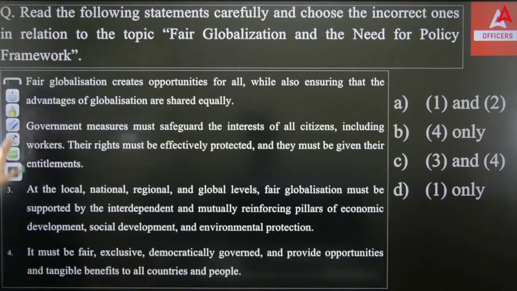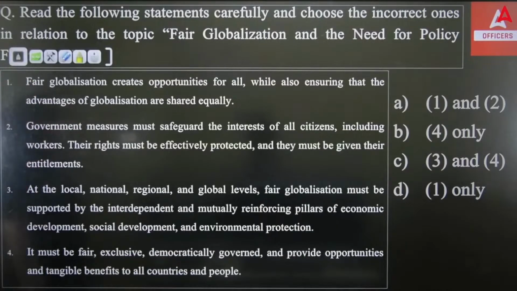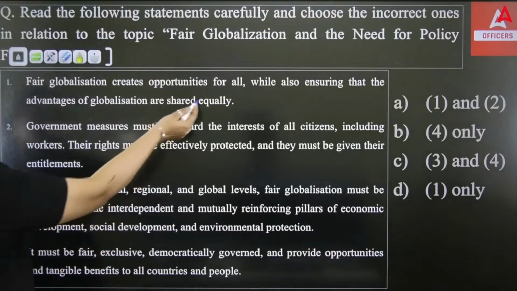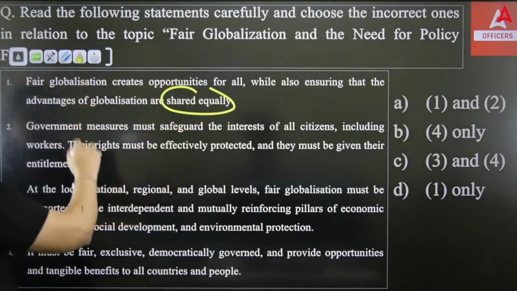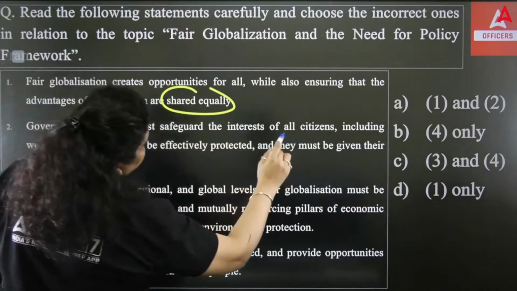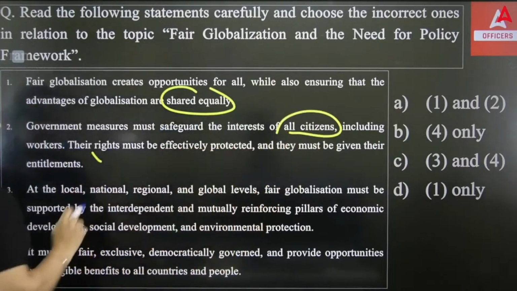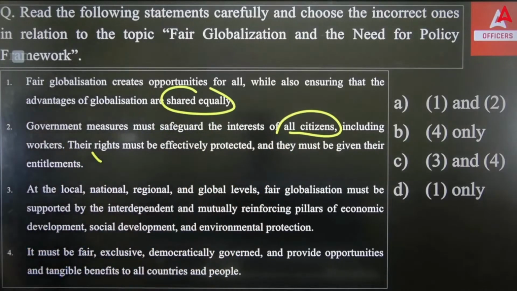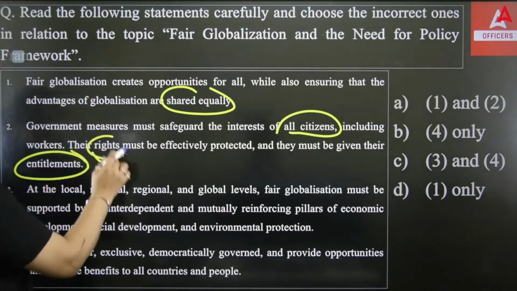Okay, so read these statements. First is saying fair globalization creates opportunities for all while also ensuring that the advantages of globalization are shared equally. Second, government measures must safeguard the interest of citizens, including the workers. Their rights must be effectively protected and they must be given their entitlements, obviously.